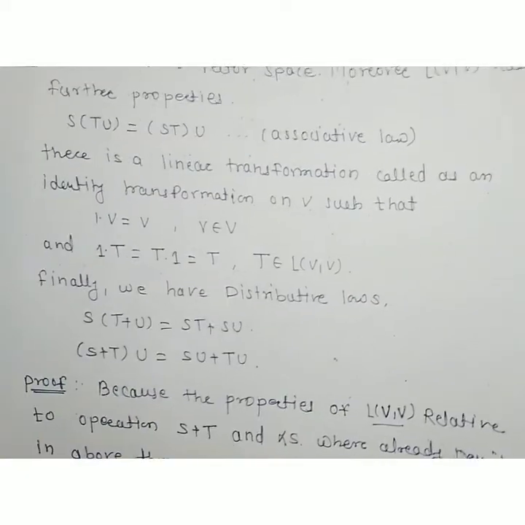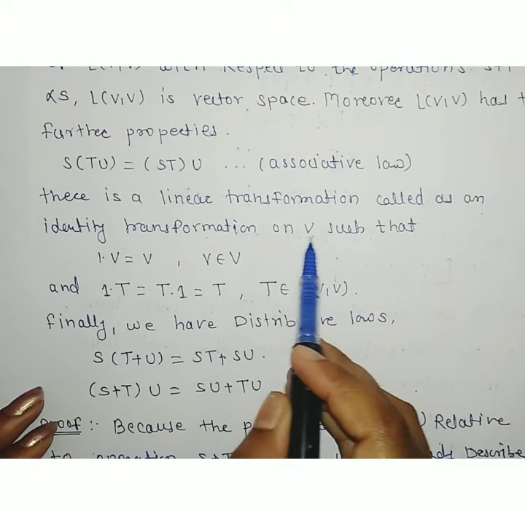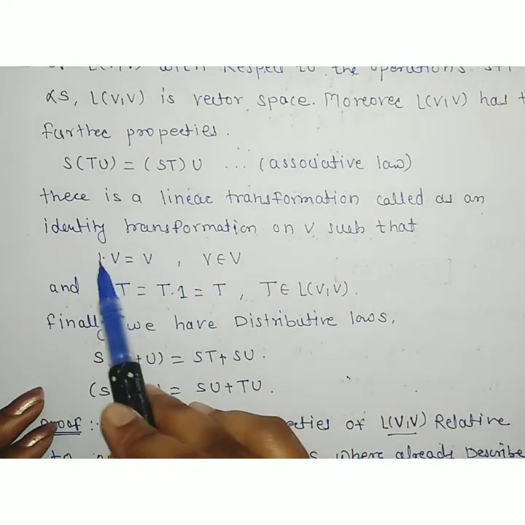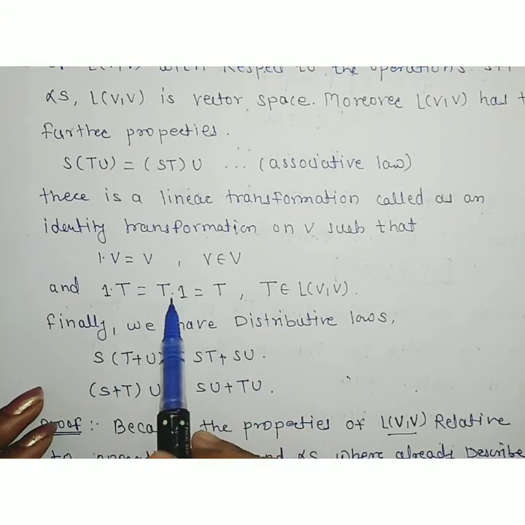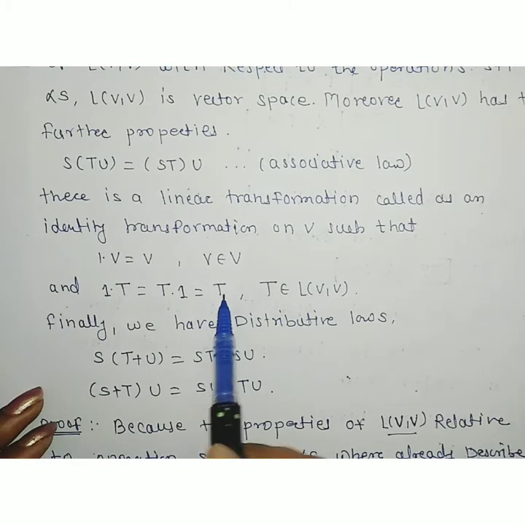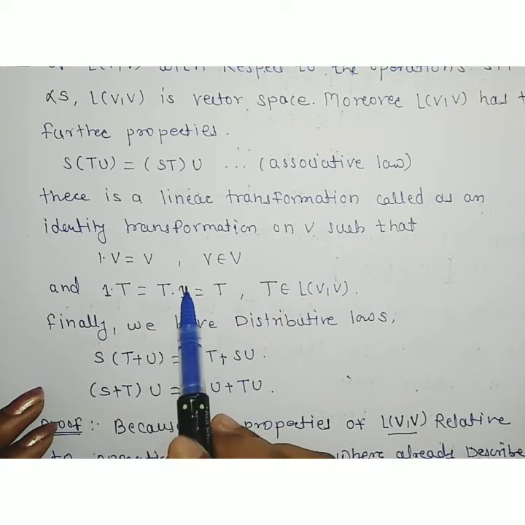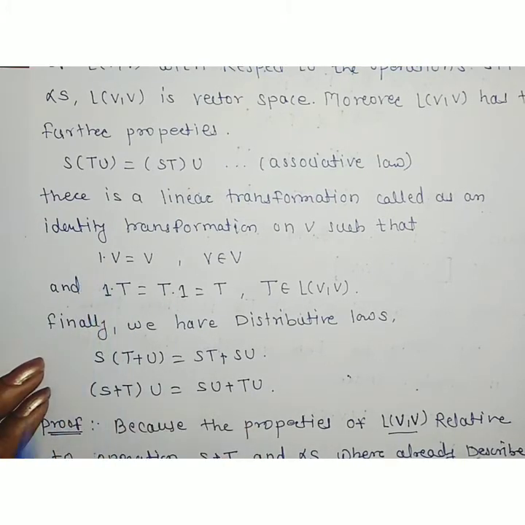Now what we have to show? We have to show the next property: there is a linear transformation called an identity transformation on V, such that, this is already given in the theorem, the identity transformation also belongs to L(V,V), which satisfies the property 1 into T is equal to T into 1 is equal to T for T belongs to L(V,V). We know that the identity transformation is what? If we multiply any element to this, the element should be itself. Okay, so here 1 is an identity transformation.